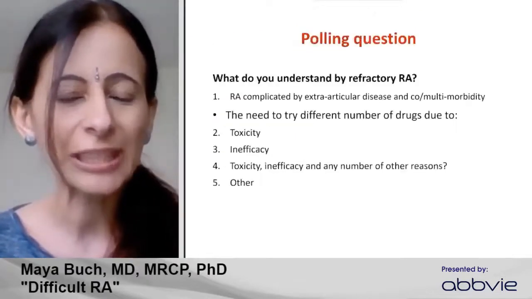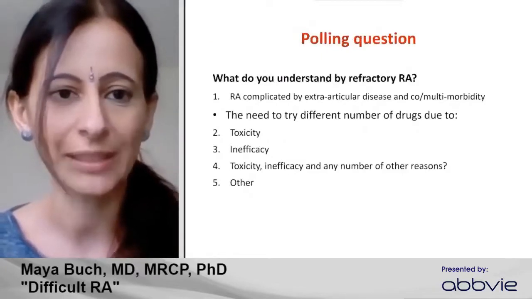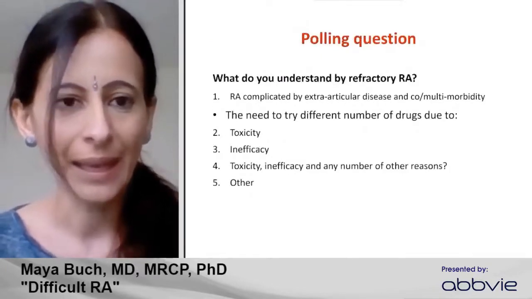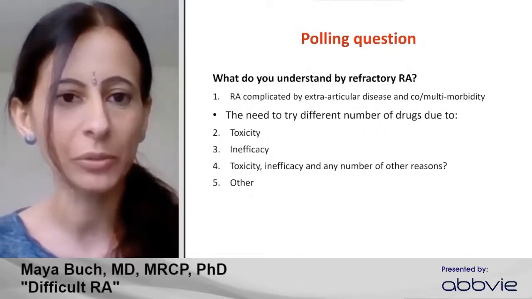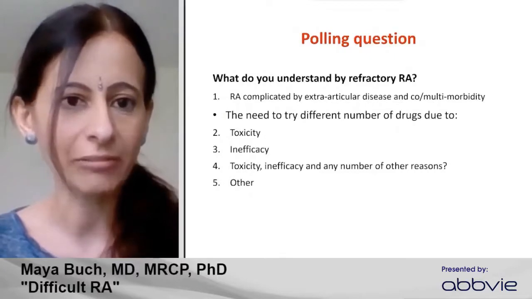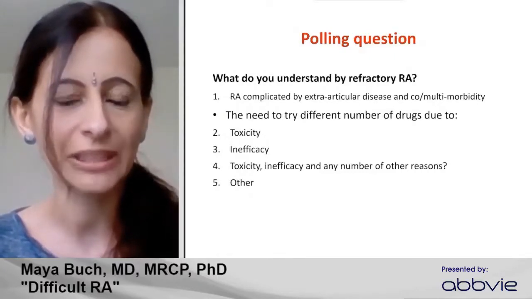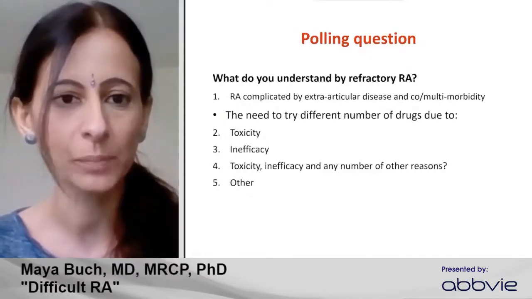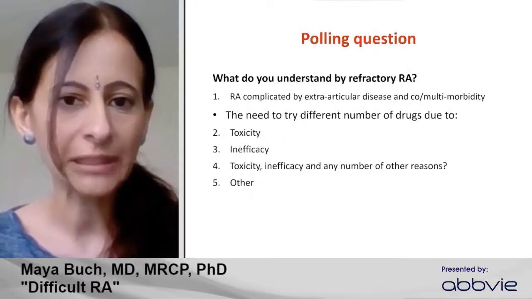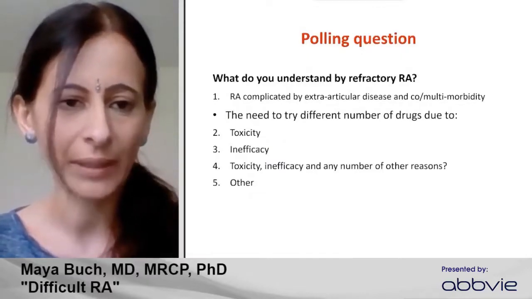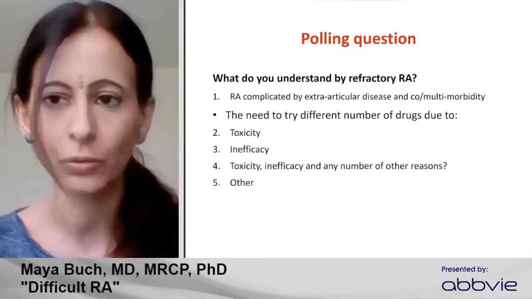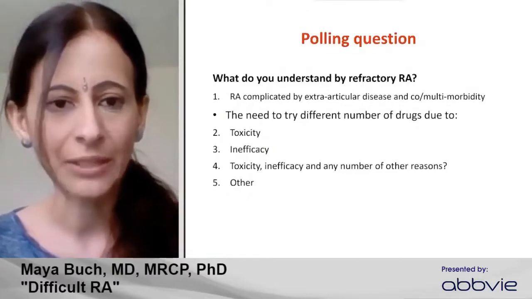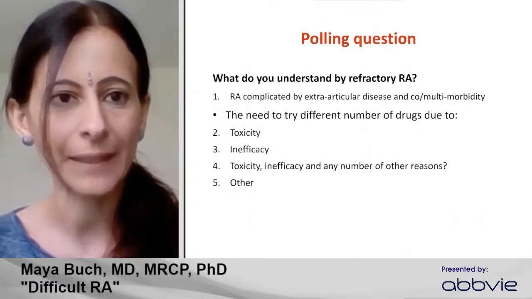I'm going to start actually by asking a question that I'd be grateful if you could all complete. And it's listed here. What do you understand by refractory rheumatoid arthritis? And I've given 5 options here as listed. RA complicated by extra-articular disease and or multimorbidity, or the need to try a different number of drugs. And I've listed whether you feel this would be due to toxicity, inefficacy, a combination, or indeed any other reason. So I'll give you a few moments to complete that.